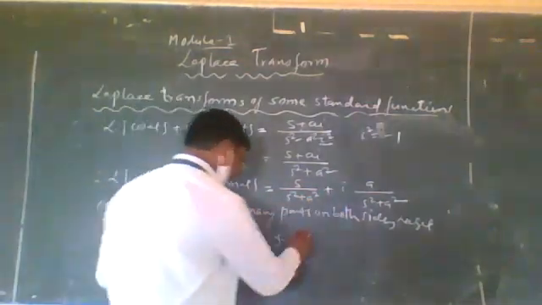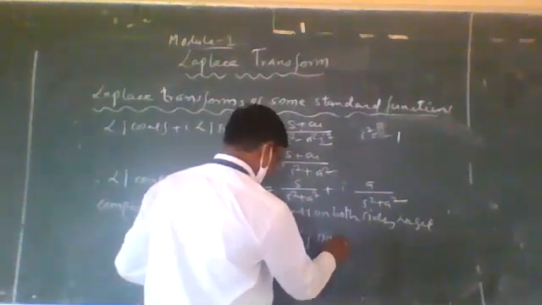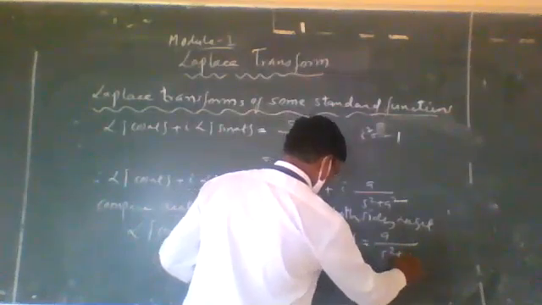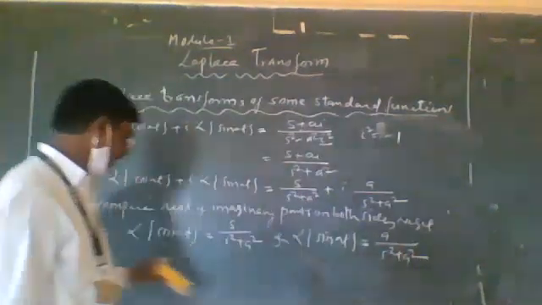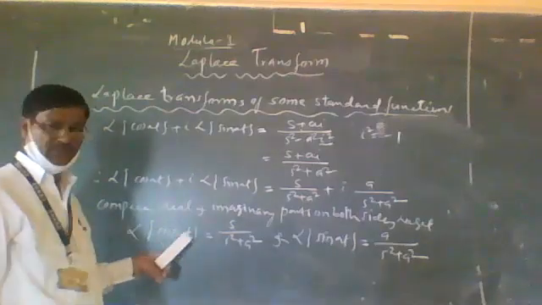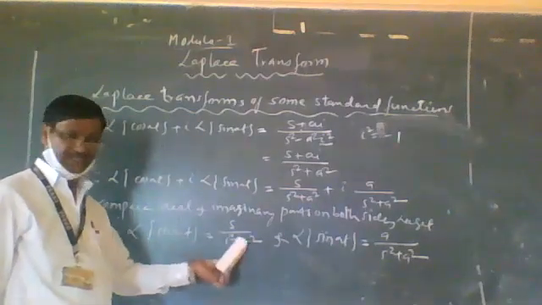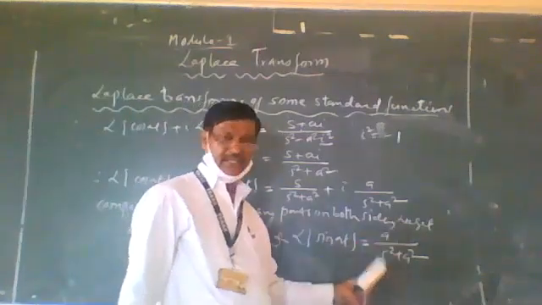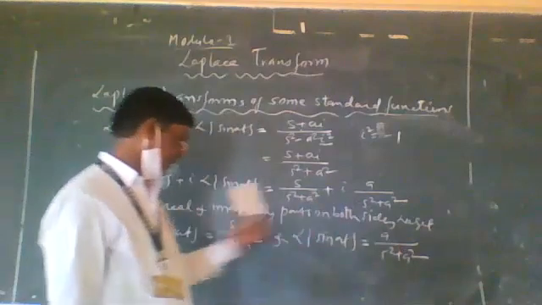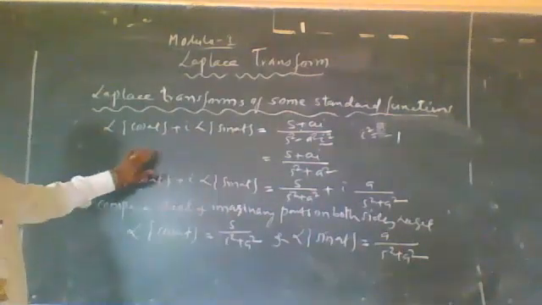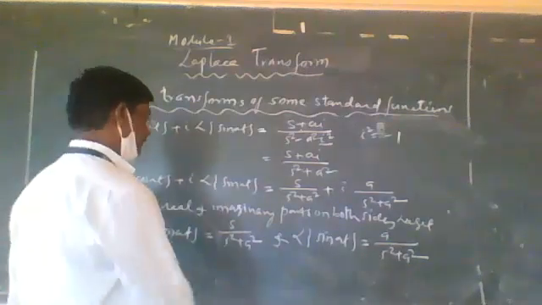The LT of sin at is equal to a divided by s square plus a square. So these are the LT of the derivative function: cos of at is equal to s divided by s square plus a square, and LT of sine of at is equal to a divided by s square plus a square. So these are the two more functions, its Laplace transform. Now we go to the next standard function.